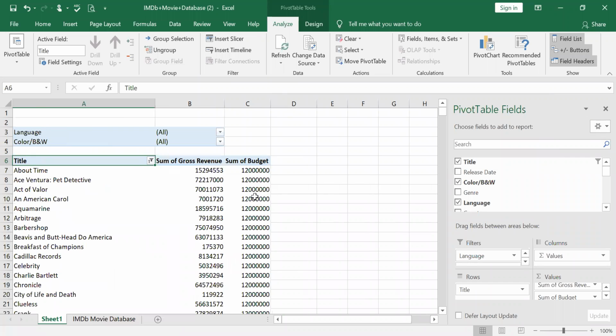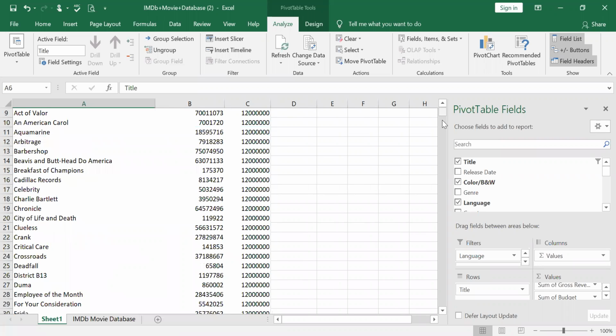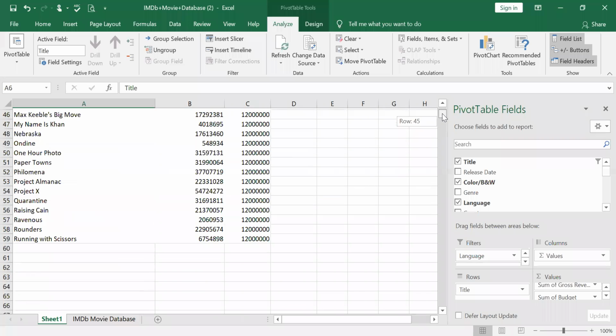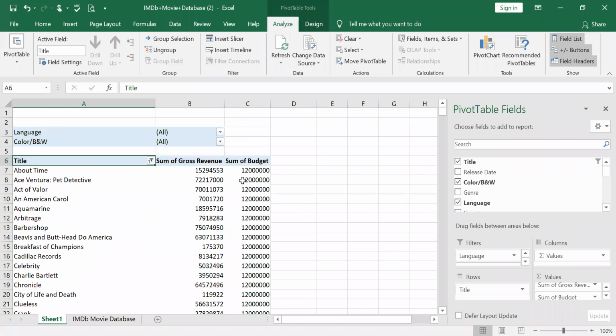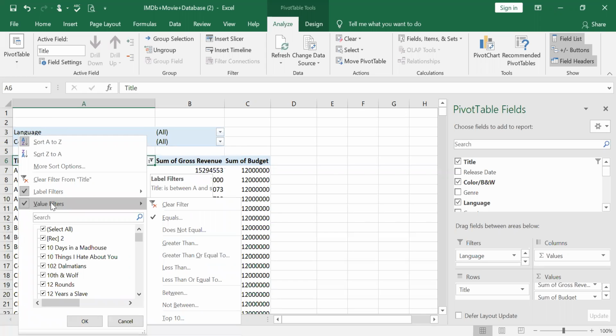So budget, if you give exactly, it selected all the movies between A and yes, and for the value filter, it has taken 12 million. If you just check here, both the label filter as well as the value filter got checked in. So that option you have to enable. That is called enabling multiple pivot table filters, right?